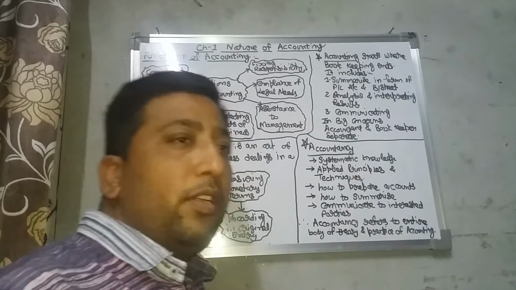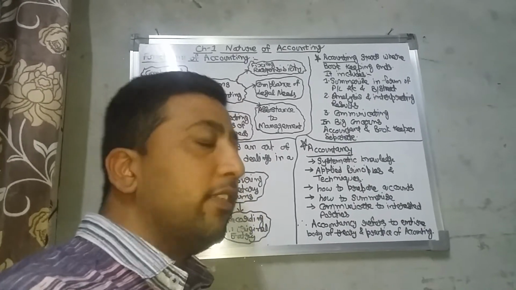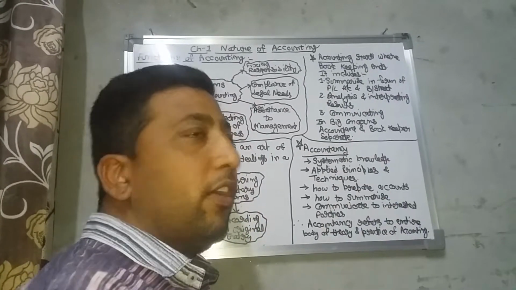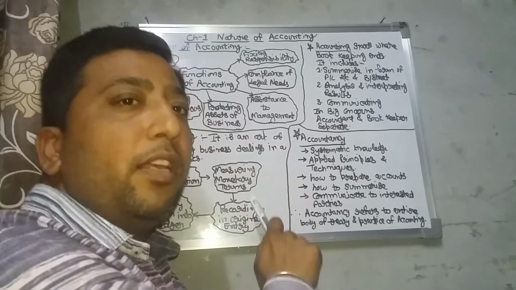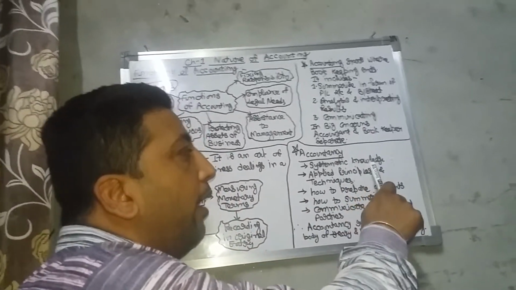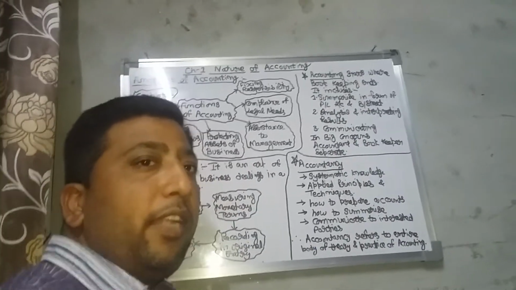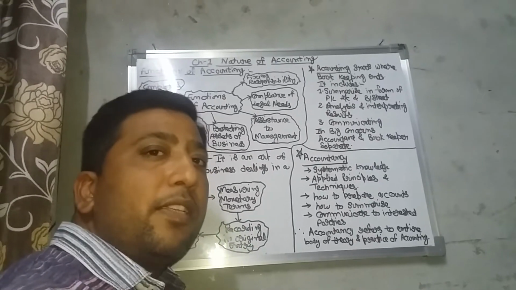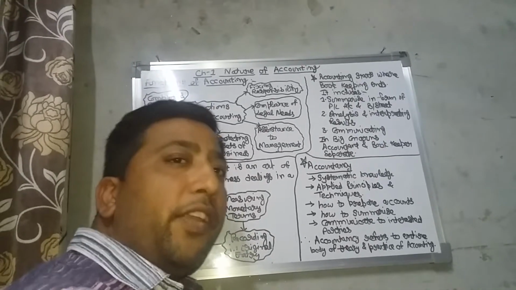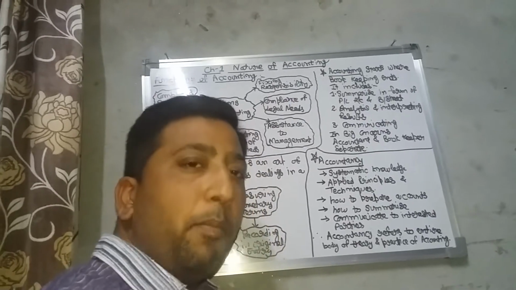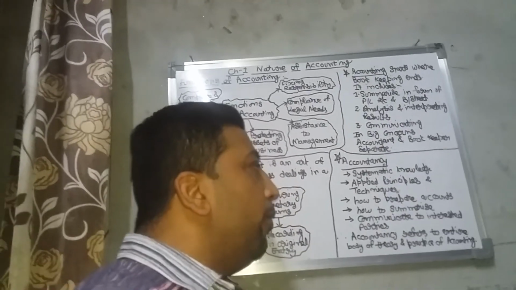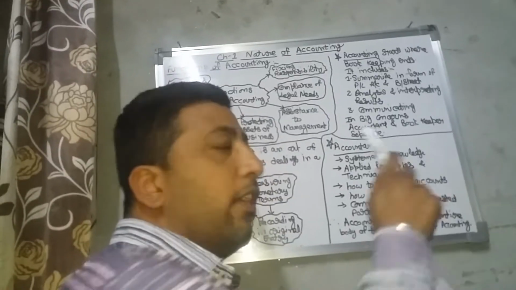Whenever you are recording transactions, you have complete systematic knowledge. Whenever you have systematic records, then you have complete systematic knowledge. Then you have to apply certain principles and certain techniques, like there are three rules: personal rule, real rule, and nominal rule. And then how to prepare accounts.